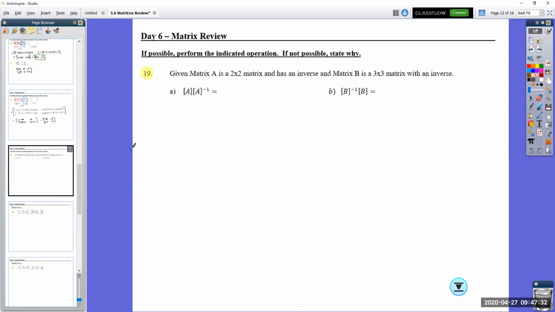Given matrix A is a 2 by 2 matrix and has an inverse, matrix B is a 3 by 3 matrix with an inverse. It's asking us to find each of these things. Now, the operation occurring between them is multiplication. Remember from what we've talked about before, a matrix times its inverse is always going to equal the identity matrix. We covered that on day 3 or day 4.